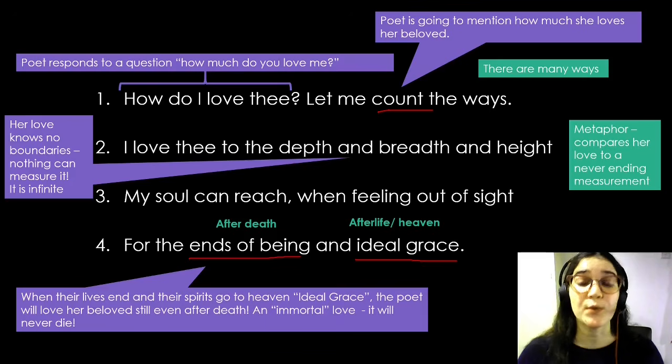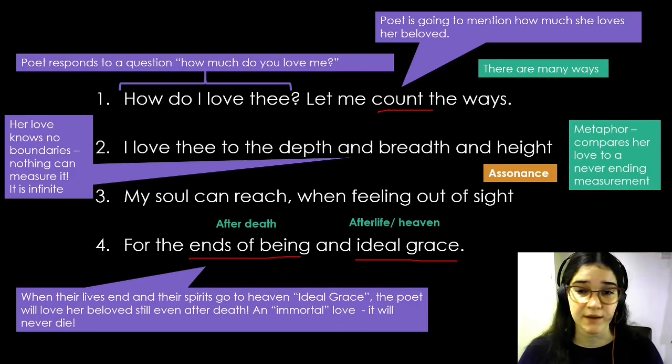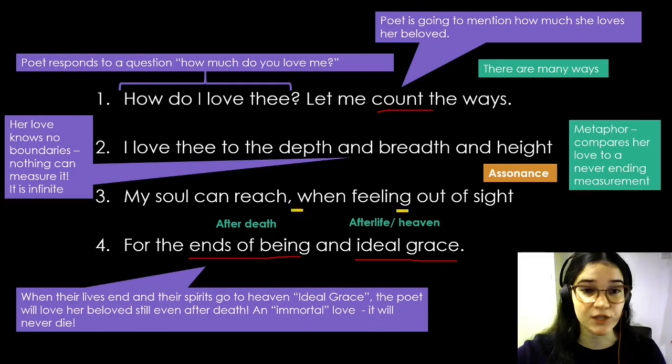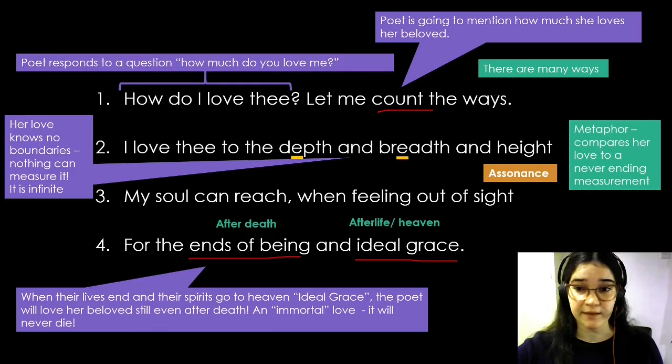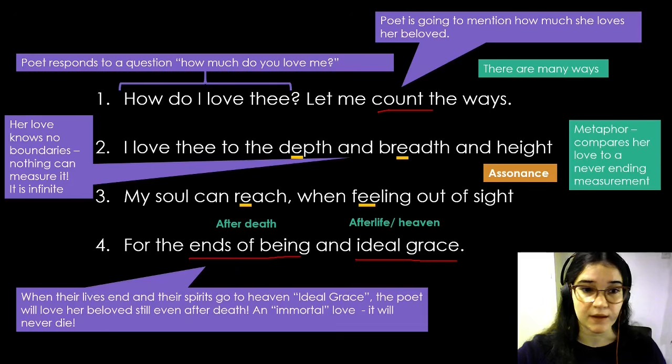Before we move on, we need to take note of the poet's use of assonance in this part of the poem. She uses assonance to express and to emphasize just how much she loves this person. We see the repetition of the sound in line 2, depth, breadth. We also see the sound in line 3, reach, feeling. And lastly, we also see the sound in line 4, being ideal.